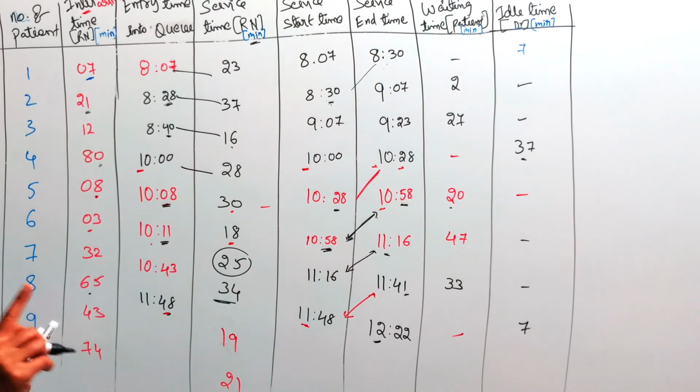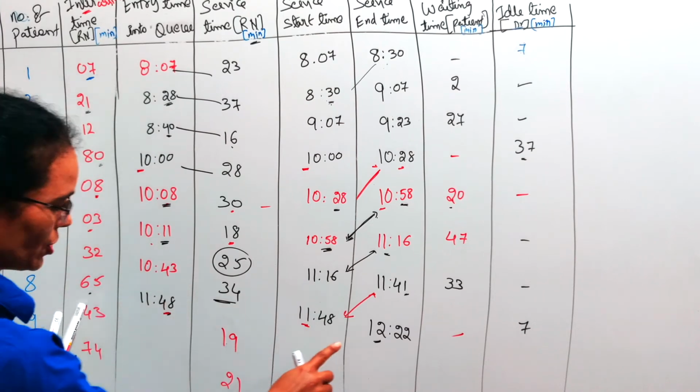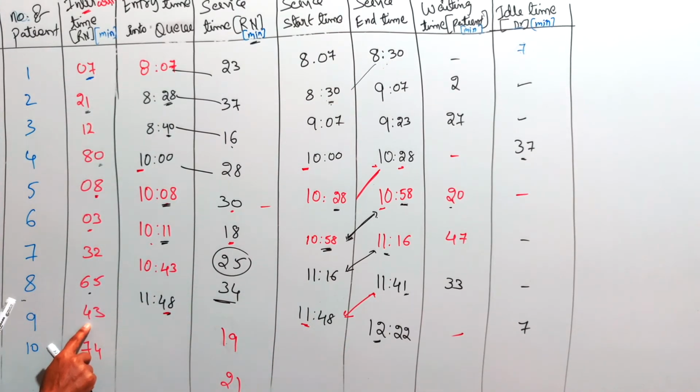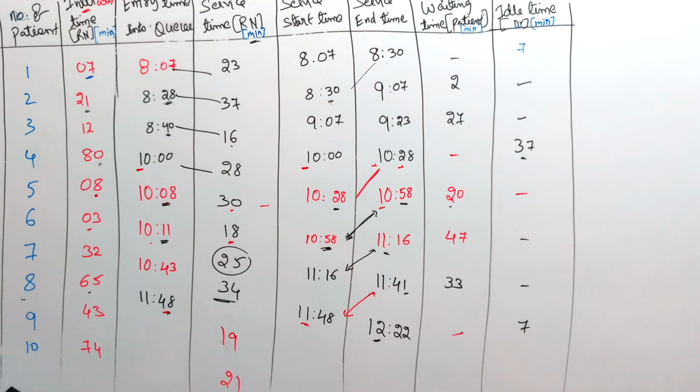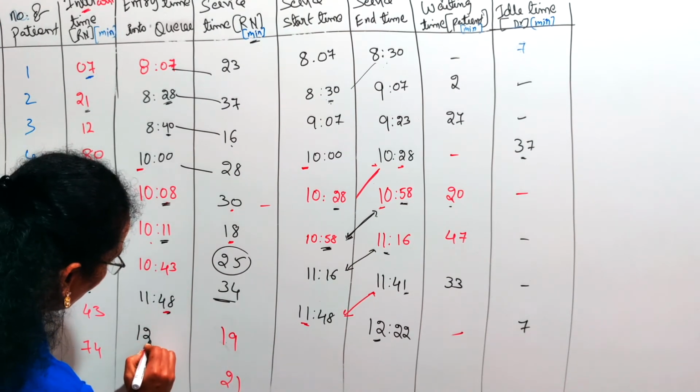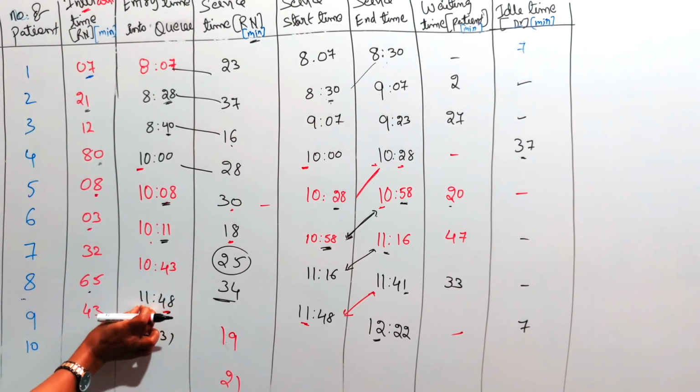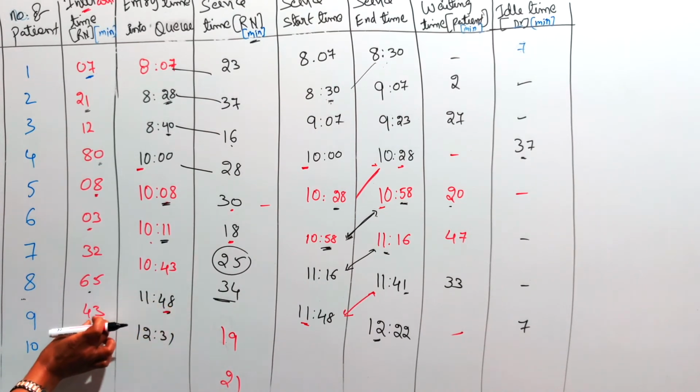Till 12:22 the doctor was with the ninth patient. The next patient arrived 43 minutes after 11:48, that is 12:31.